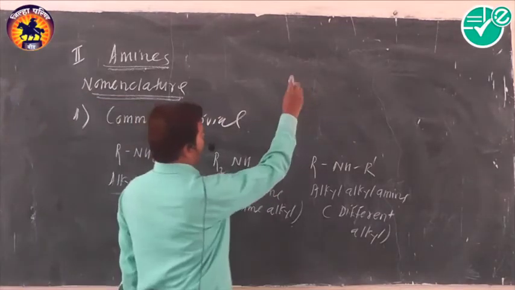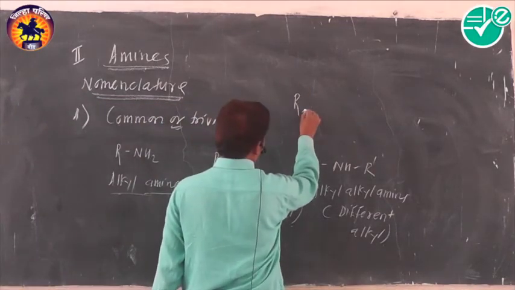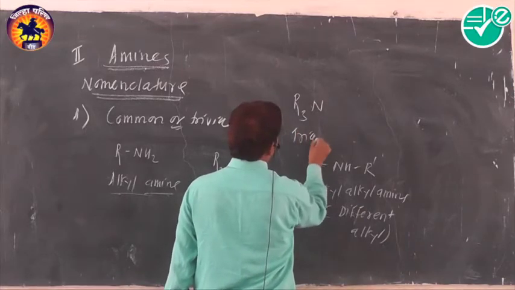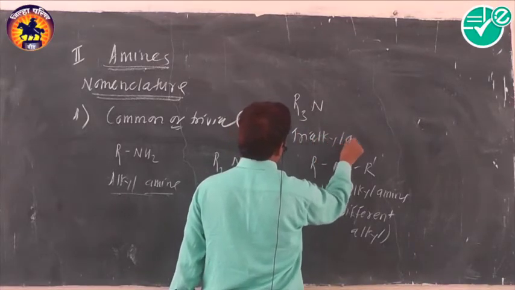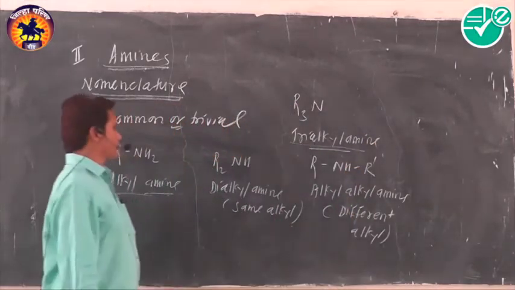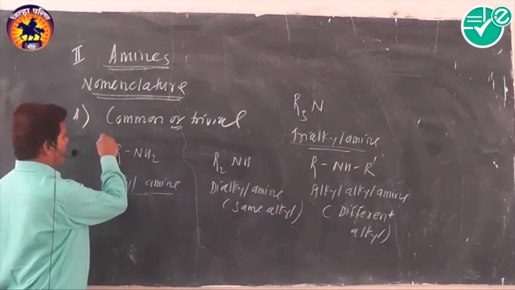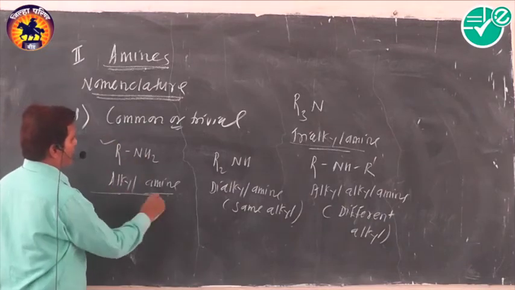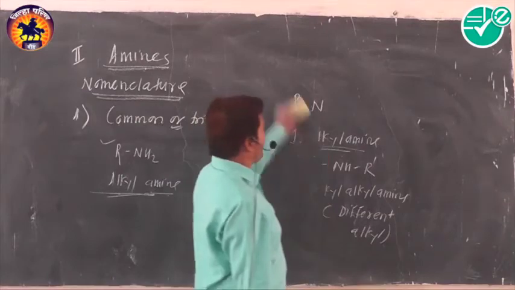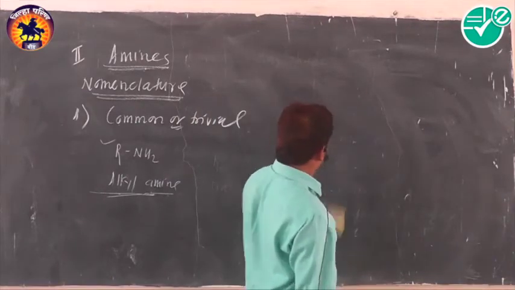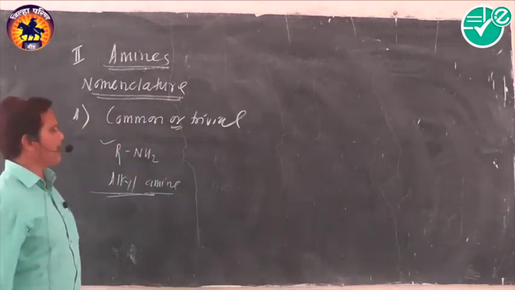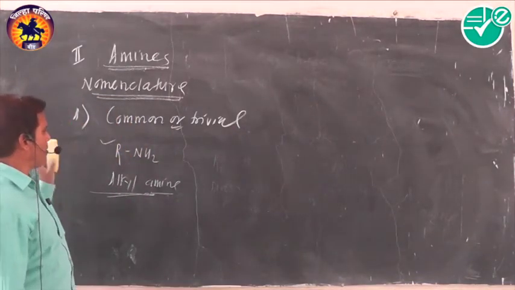In the case of tertiary amine, when all three hydrogen atoms are replaced by the same alkyl groups, they are called trialkyl amine. Okay? We can now discuss the nomenclature of primary amines in the common system in detail. Primary amines in the common system are called alkyl amine.